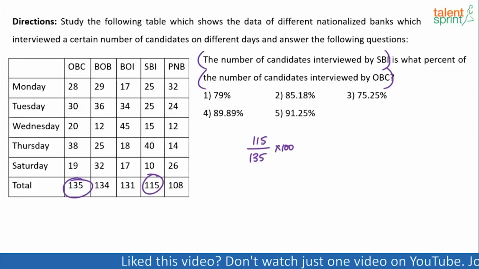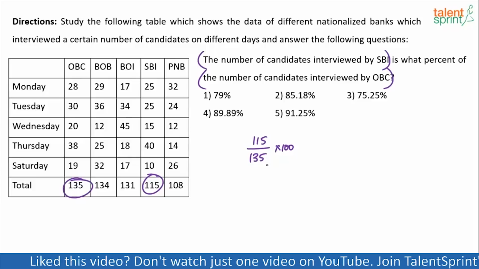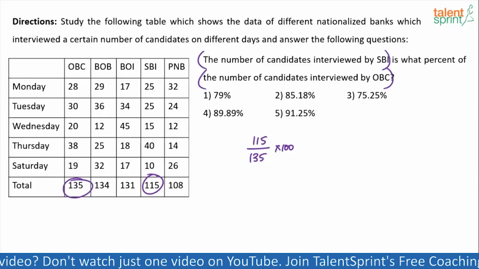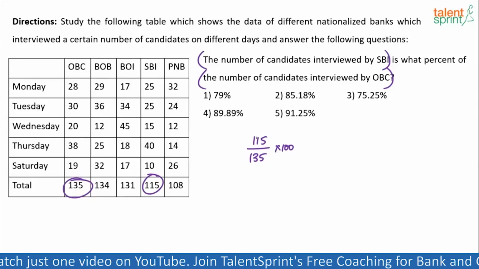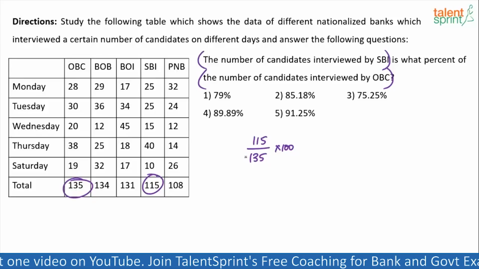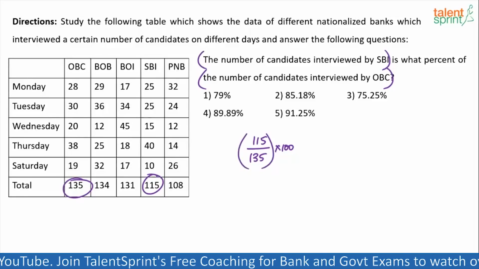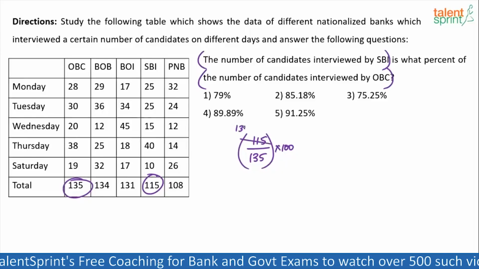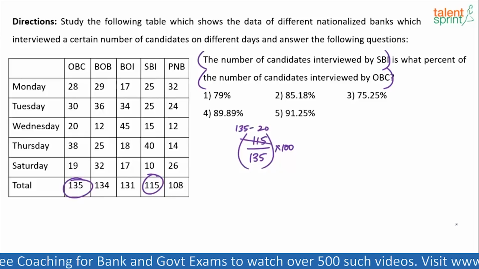Now this again, don't waste your time in doing those cancellations. You can do that, but not required in my view. 115 by 135. You can cancel both numerator and denominator by 5. 5 is common there. So what will you get? You'll get like 23 by 27 if you want to. But with these numbers also you should be able to figure it out. What do you do this time? This 115 should be taken as 135 minus 20.